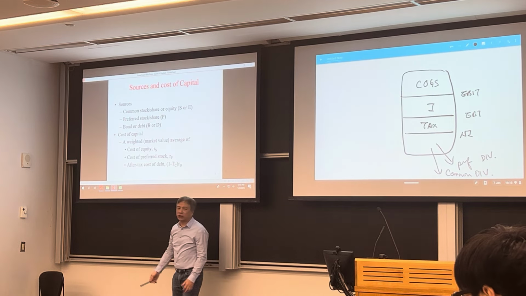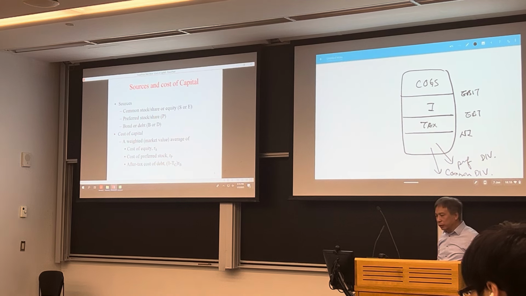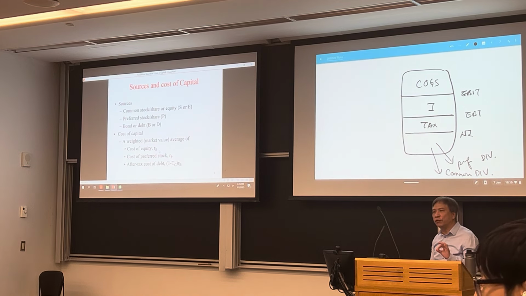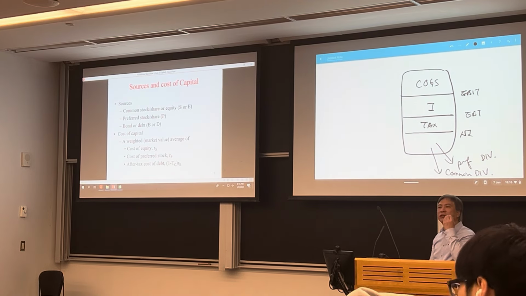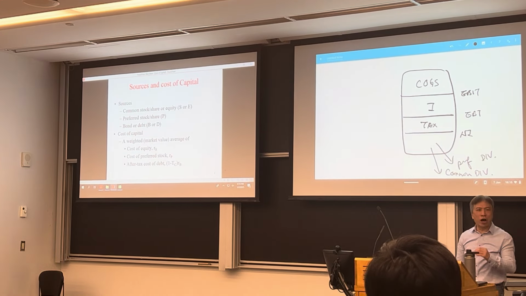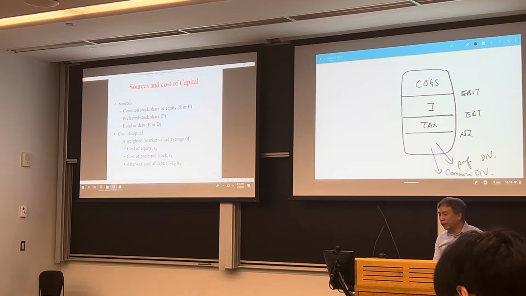But why is only the cost of debt after-tax, 1 minus T_C times R_B? Well, the reason is the cost of equity and the cost of preferred stock are the same before tax and after tax. That means the before-tax cost of equity is R_S, and the after-tax cost of equity is R_S, because dividends are not tax deductible. It will not affect the amount. Preferred dividends, again, are not tax deductible.